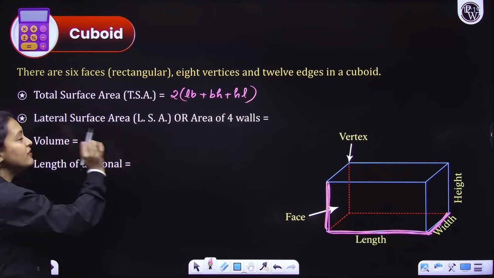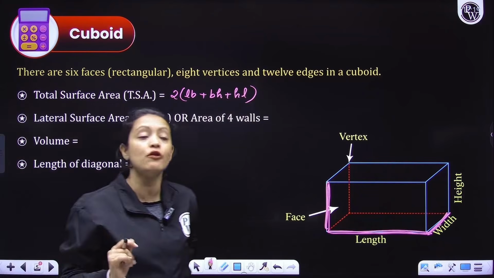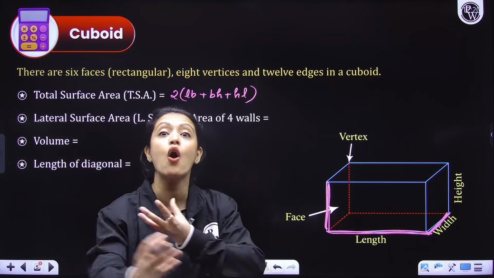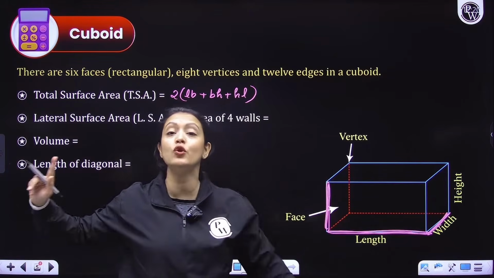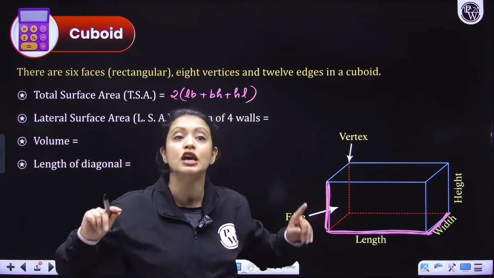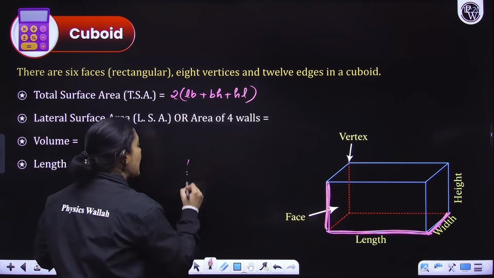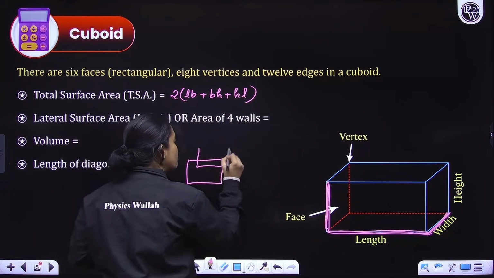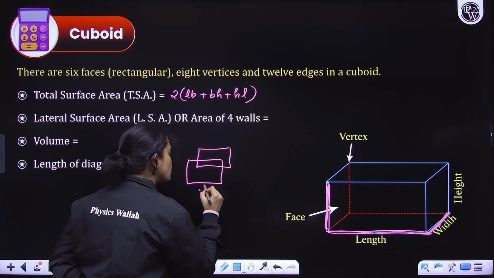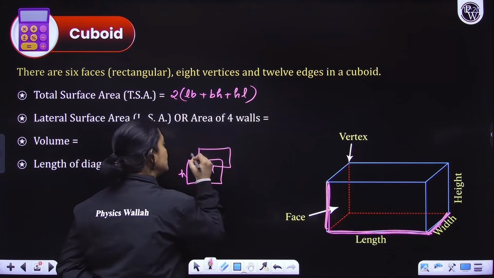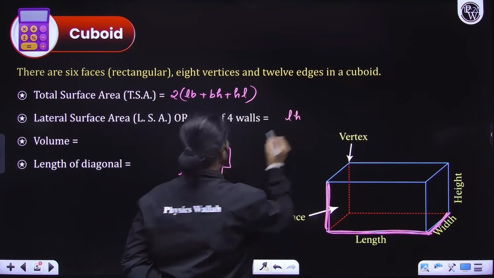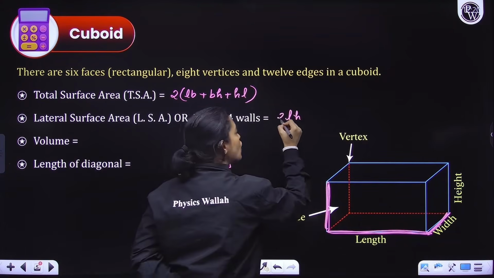Okay? Now, when we are talking about curved surface area, what do we mean by curved surface area? Curved surface area means area of 4 walls. Look at the room that you're sitting in and think, how will you figure out the area of the 4 walls? For that, notice that the front and the back walls or rectangular faces, their areas would be length into height, right? So here I'll write length into height. But there are 2 faces, so twice of length into height.